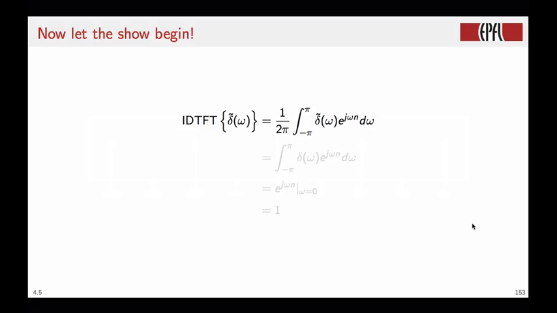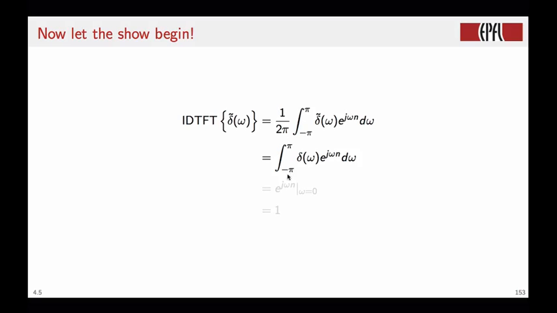Let's consider the inverse DTFT of the pulse train. Well, we apply the definition and we have 1 over 2π times the integral between minus π and π of the pulse train times e to the j omega n d omega. So the first thing to remark is that since the periodized delta is scaled by a factor of 2π, this cancels the normalization factor in front of the integral.